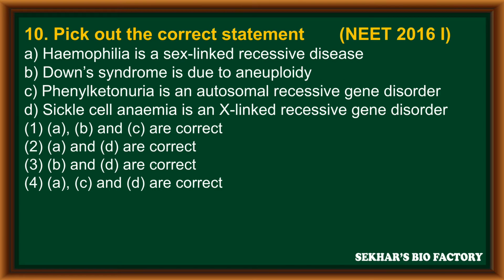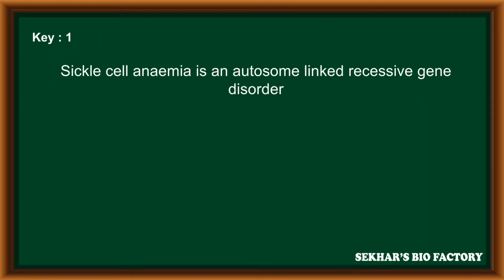Question number 10. Pick out the correct statement, from NEET 2016 phase 1. Statement A, hemophilia is a sex-linked recessive disease. Statement B, Down syndrome is due to aneuploidy. Statement C, phenylketonuria is an autosomal recessive gene disorder. Statement D, sickle cell anemia is an X-linked recessive genetic disorder. In this, the correct statements are A, B and C. D is a wrong statement because sickle cell anemia is an autosome-linked recessive disorder.